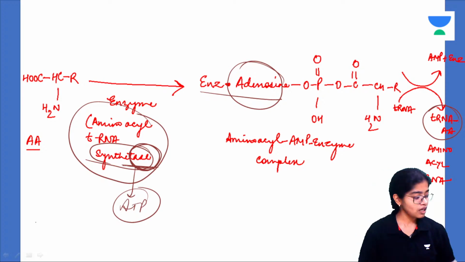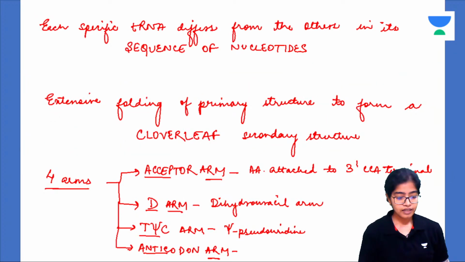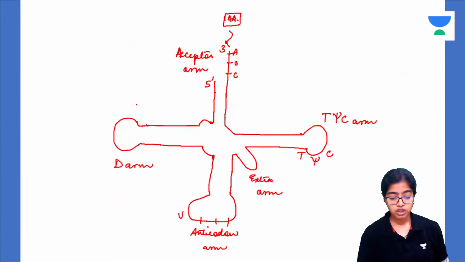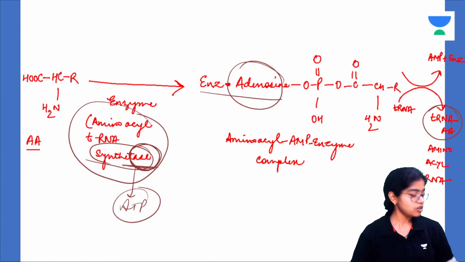Okay, understood. I think now the first step we have completed. The first step is the charging of tRNA molecules by the specific enzyme with the specific amino acid. Okay, this is the first step. All right. Now we have to read the structure of tRNA, which is very important, but this we'll read tomorrow. Okay, because currently I think